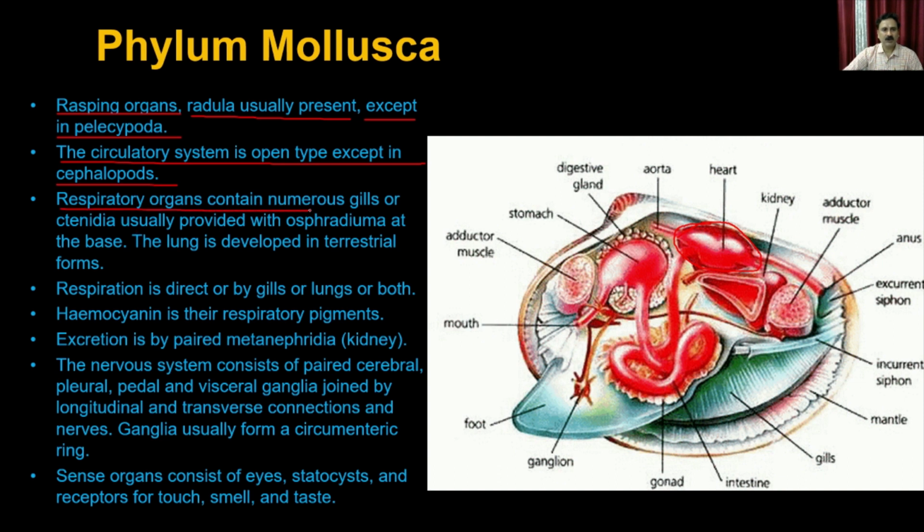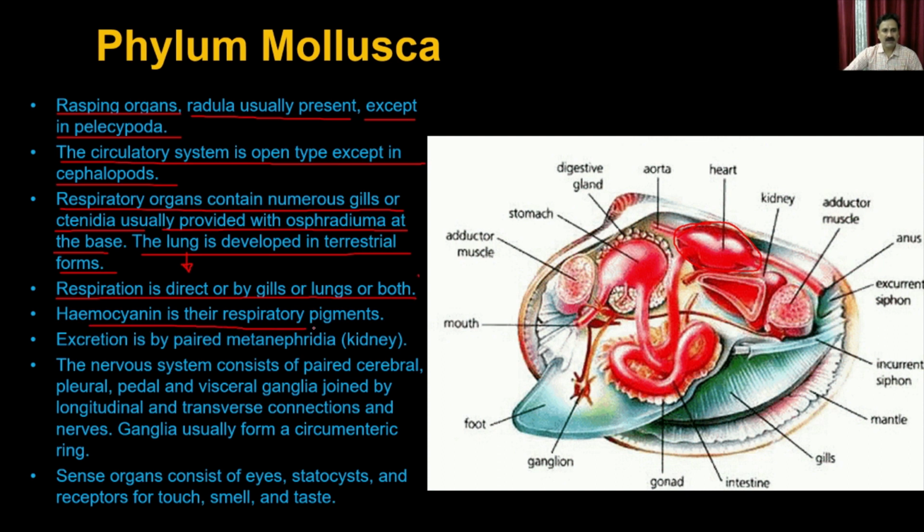The respiratory organs contain numerous gills or ctenidia, usually provided with osphradia, and at the base, the lung is developed in terrestrial forms. So in the terrestrial forms you have the lungs, whereas in the aquatic or marine forms you have different types of gills. The respiration is direct or by gill or lung or both.